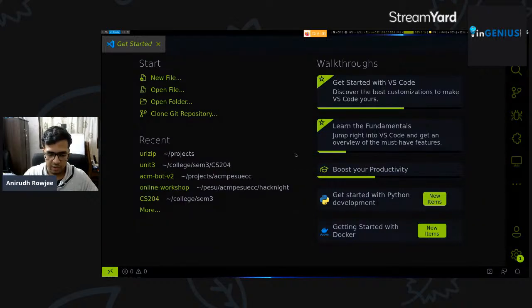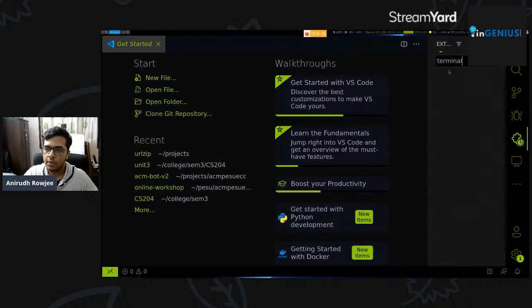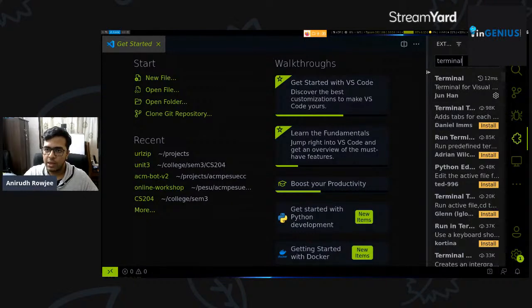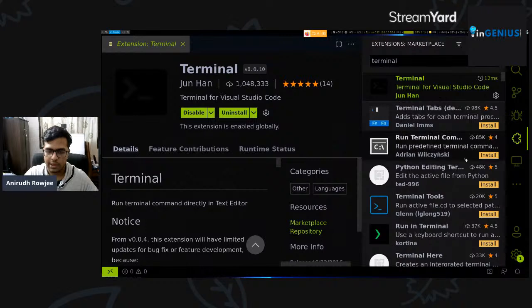All right, now if you haven't gotten VS Code installed before, and if you don't exactly know what this thing at the bottom is, all you'll have to do is go to extensions and type in terminal. You'll find this extension, Terminal for Visual Studio Code. Click on this, hit install. I've got it installed already, which is why it says disable. But if you haven't got it installed, this would be the right point to install this extension because we'll be using it pretty heavily.